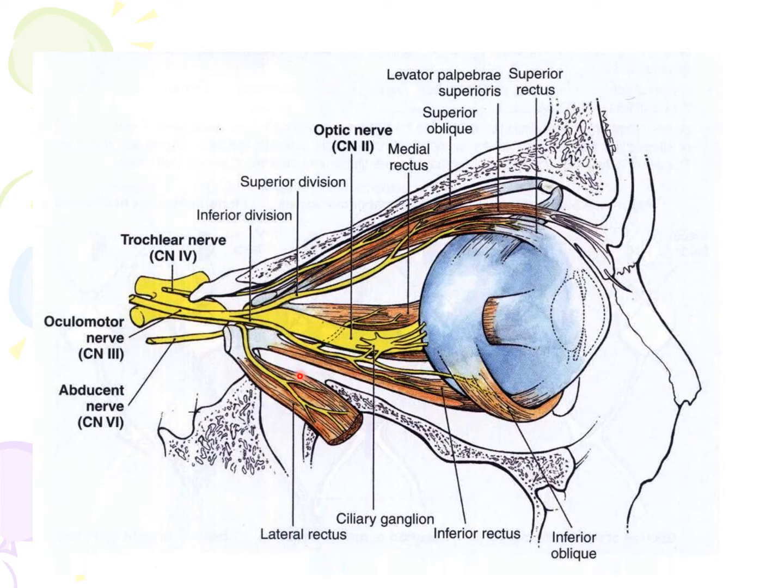In this picture, you can see various nerves of the orbit. You have the oculomotor nerve, nerve number 3. You have the trochlear nerve, nerve number 4. You have the abducens nerve, nerve number 6. And you have also the ciliary ganglion.